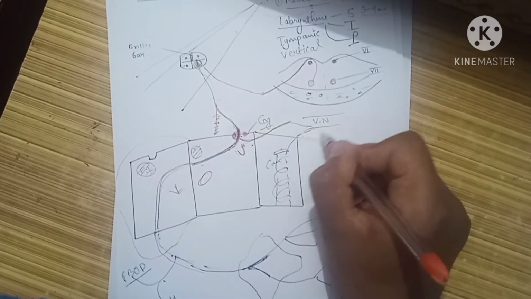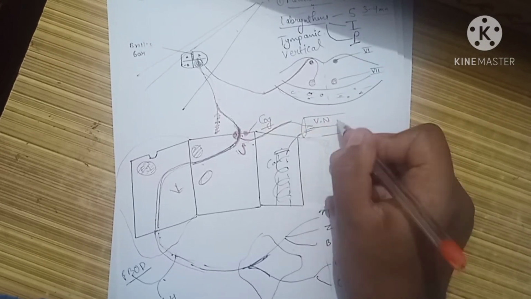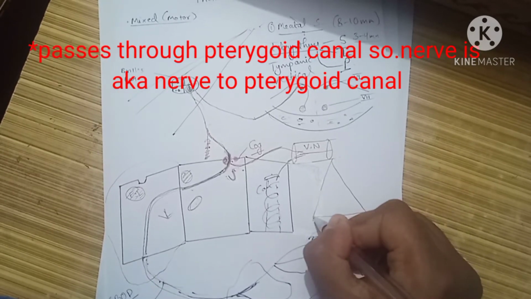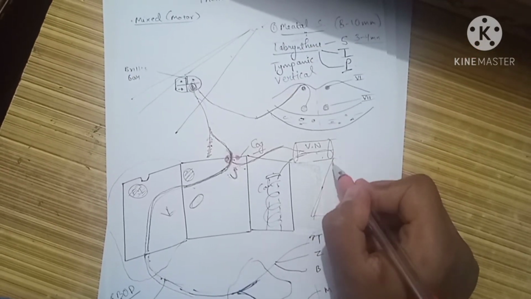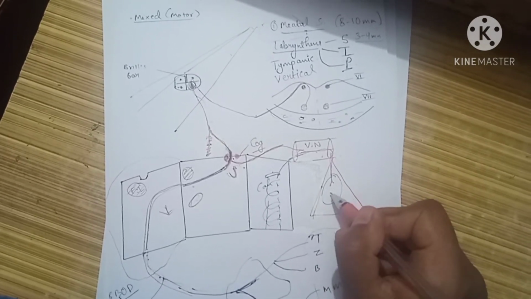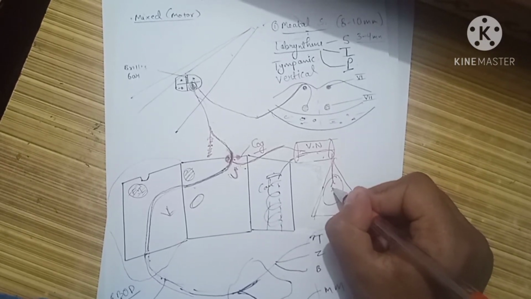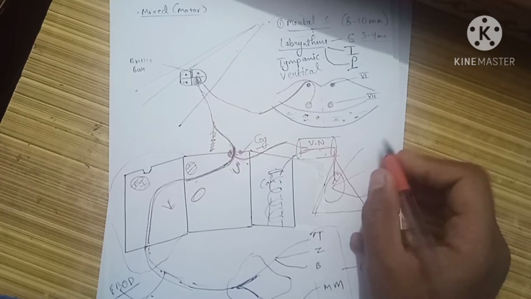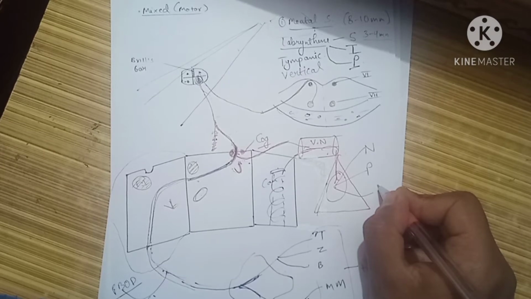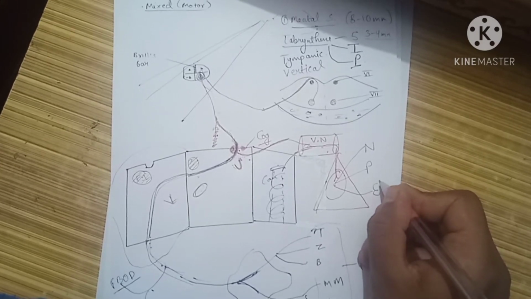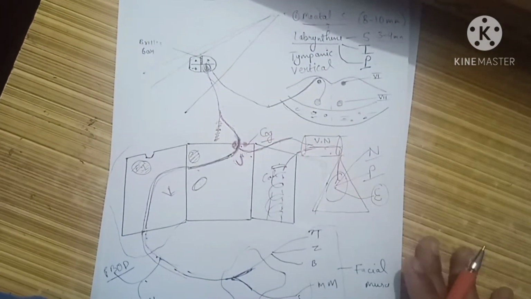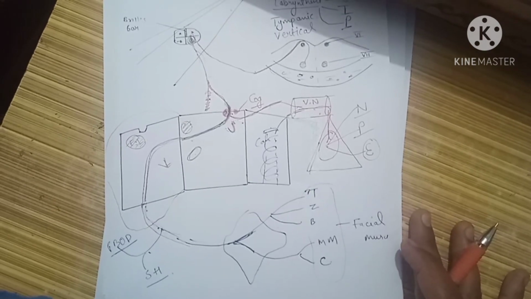This Vidian nerve passes through the pterygoid canal, a canal which opens into the pterygopalatine fossa. Consider this as the pterygopalatine fossa. Finally this nerve enters the pterygopalatine fossa, where the sphenopalatine ganglion is located, and from here the nerve relays and gives secretomotor supply to the nasal glands, the palatine glands, and the glands in our eye. So lacrimation, palatal secretion, and nasal secretion are controlled by the greater superficial petrosal nerve through the secretomotor supply.